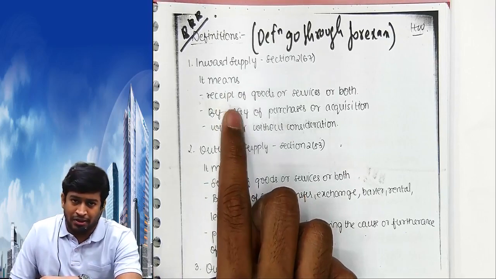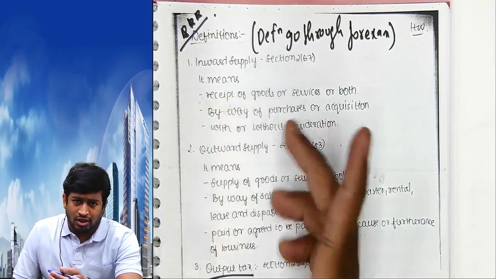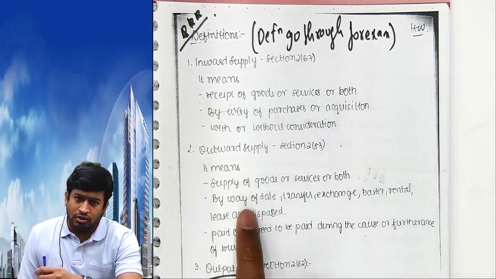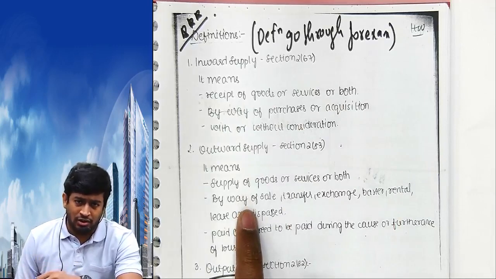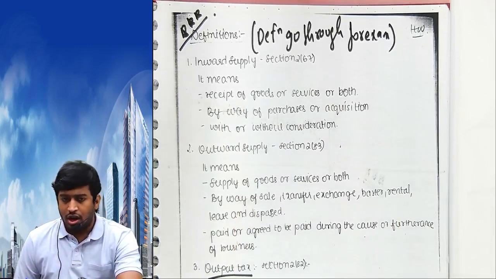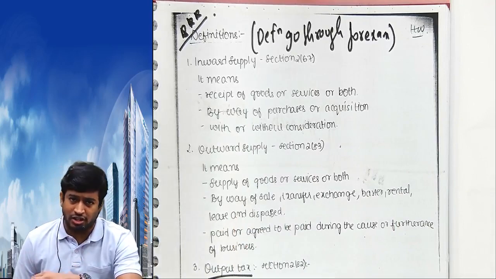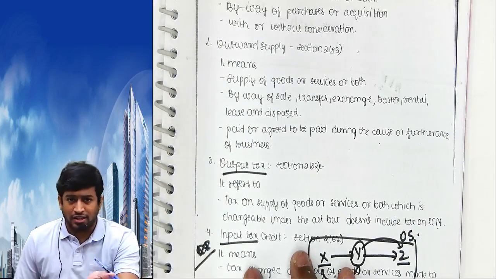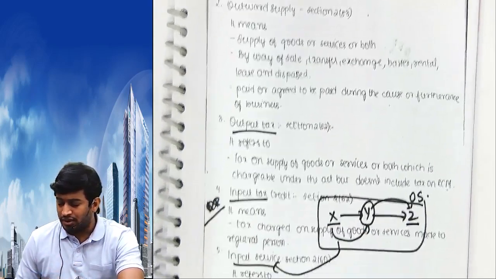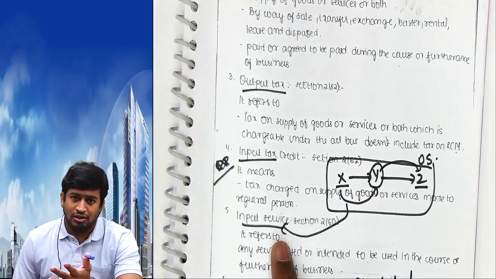Inward supply means purchases. It can be goods or you're getting services. Outward supply means sales. Either you're selling goods or you're giving your services. Output tax was tax collected from the customer. Input tax, tax already paid. GST formula is output tax minus input tax. Input service means the services you received from someone.